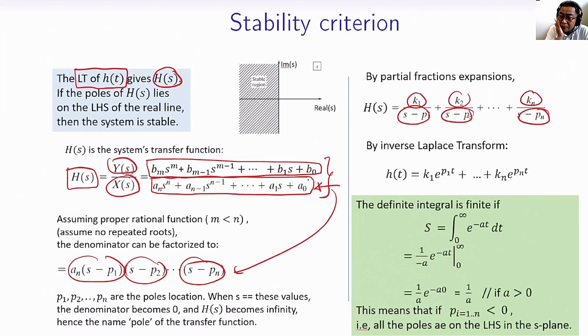But it is the denominator that is important. These p's that make the s go to infinity are called the poles. The position of the pole, for example, 1 over s minus p, means that at s equals p, the whole system blows up. So the position p is the pole position.